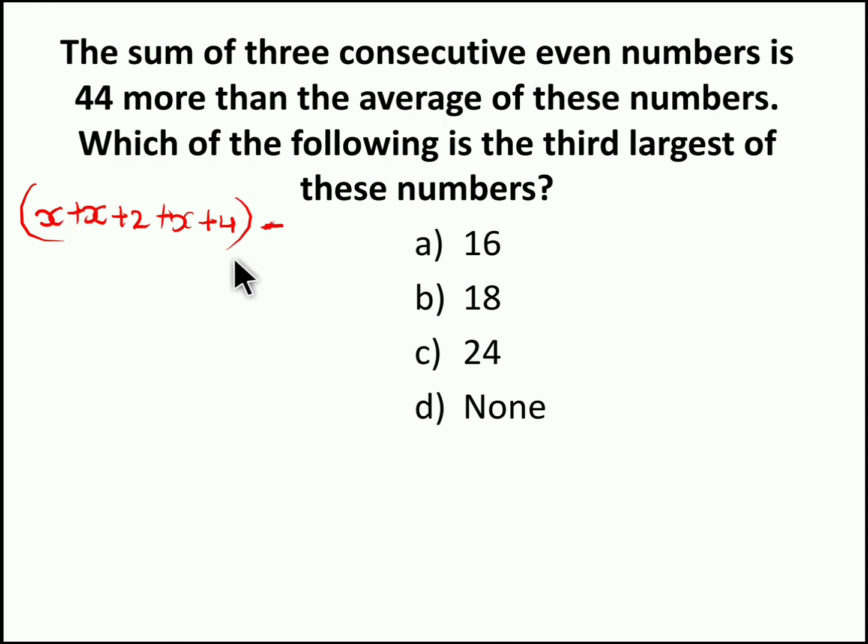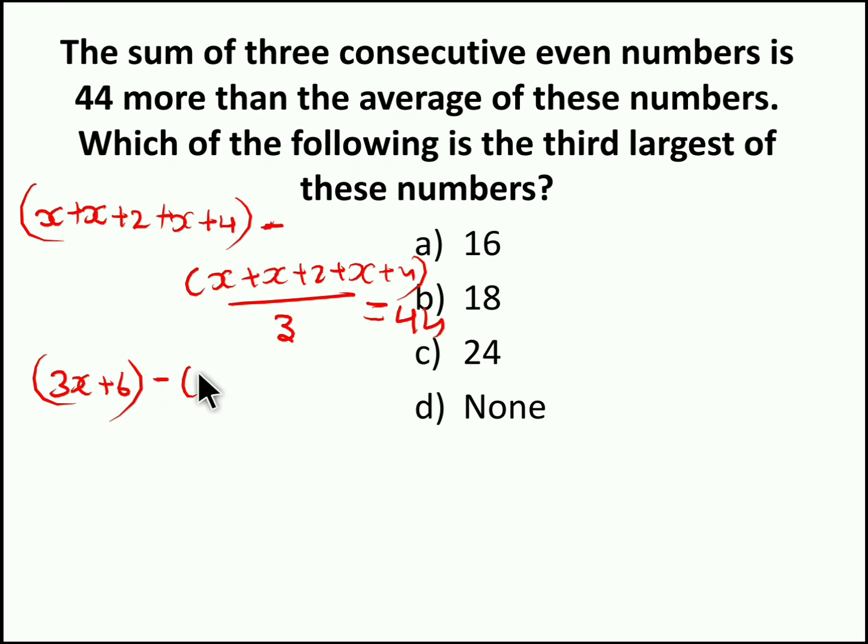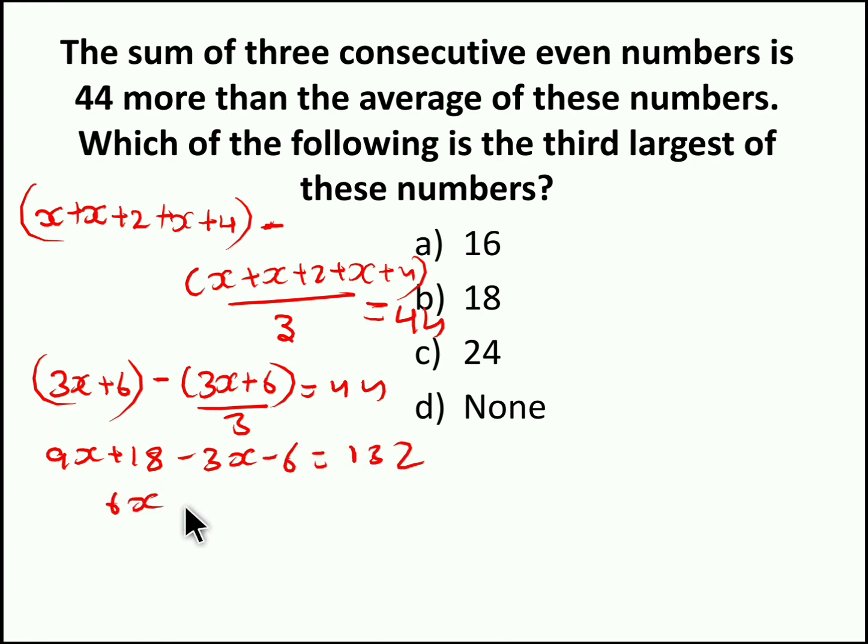So the average of these 3 numbers is nothing but x plus x plus 2 plus x plus 4 by 3. So which is 44 greater, right? So sum minus average is 44. So when we simplify it, we will get the x value. So when you simplify, you get 3x plus 6 minus (3x plus 6) by 3 equal to 44. So which is 9x plus 18 minus 3x minus 6 equal to 132. So 6x equal to 120. So x equal to 20. So we found x equal to 20.